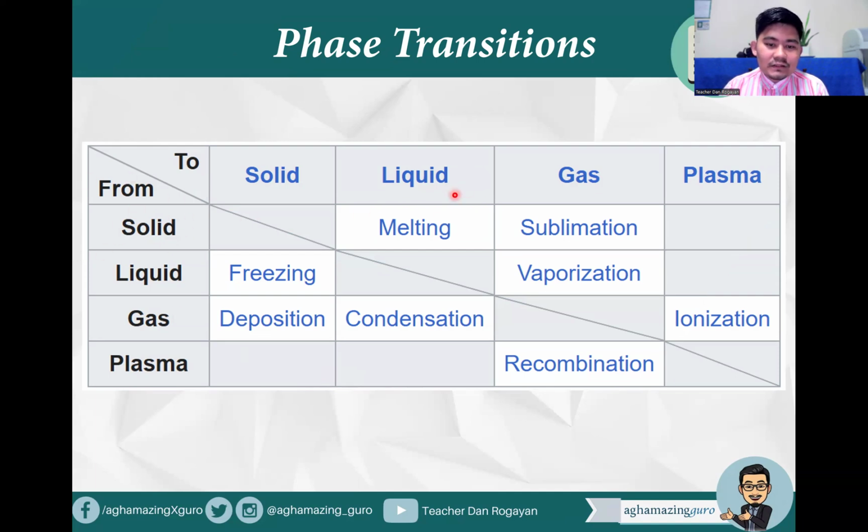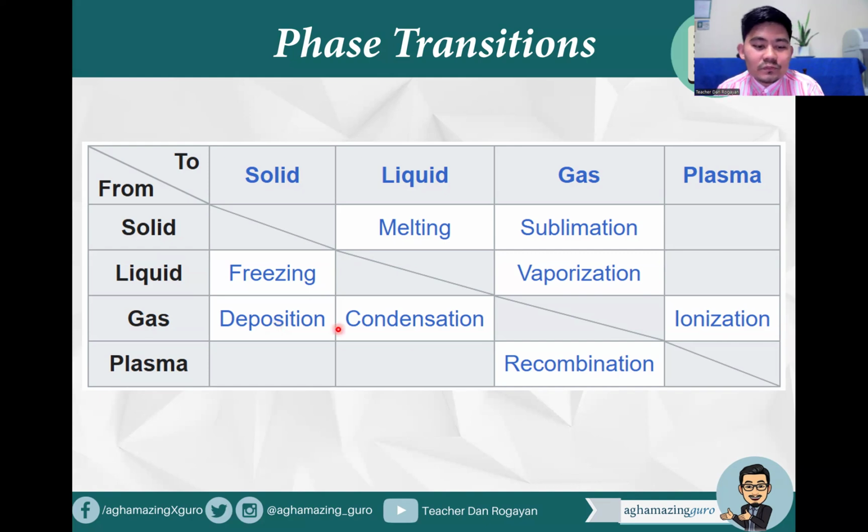So from solid to liquid, of course, that's melting. Solid to gas, that's sublimation, as we previously discussed. Liquid to solid, we have freezing. Liquid to gas is vaporization or evaporation, which is the first step in our water cycle or hydrologic cycle. Then we also have gas to solid, that's deposition. Say, for example, the water vapor, then it will be transformed into solid like hail, sleet, or snow. Then that is deposit or deposition.